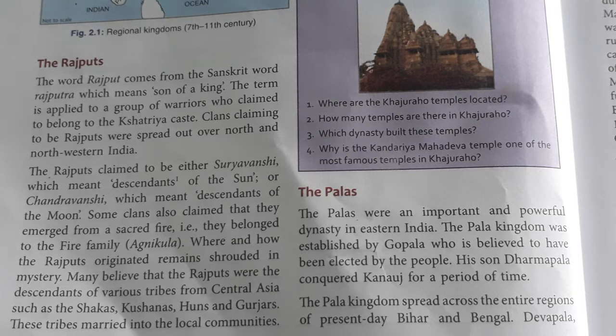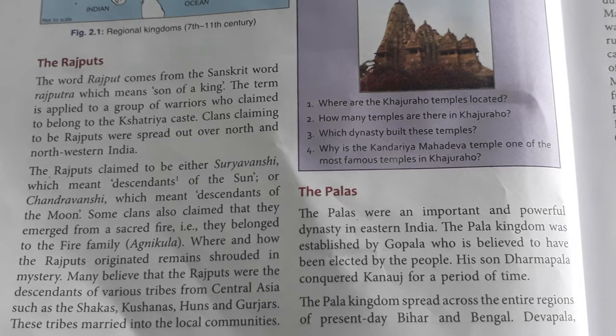Clans claiming to be Rajputs were spread out over north and northwestern India. Rajputra means the son of the king, and this term is applied to the group of warriors, the people who always fight to save the lives of the people or any other creature.